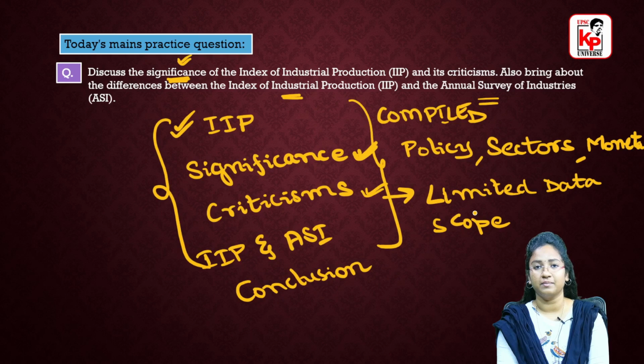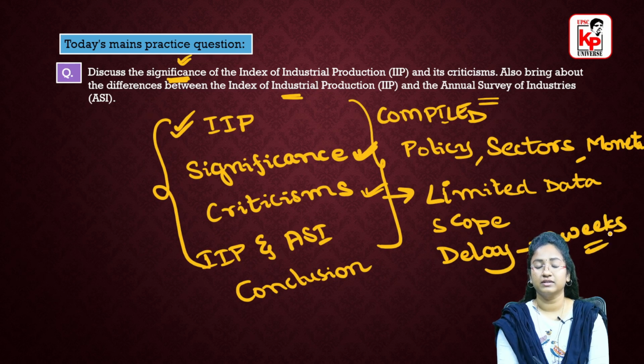The scope of the IIP is a bit narrow and it has limited data. And then, as we have discussed, there is a delay of 6 weeks in the publishing of the data. So these are various criticisms that you can mention.